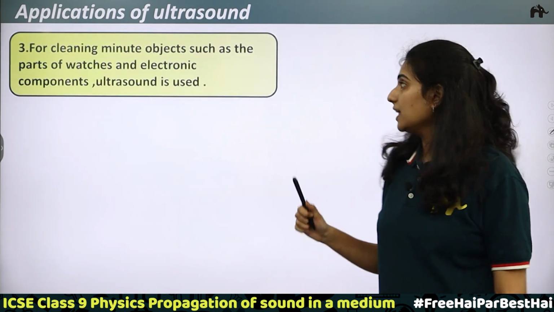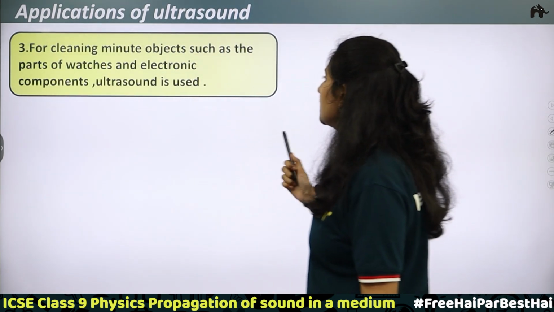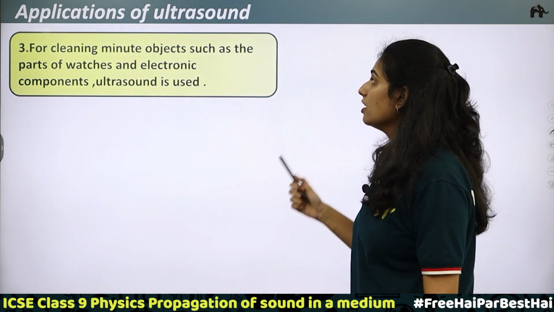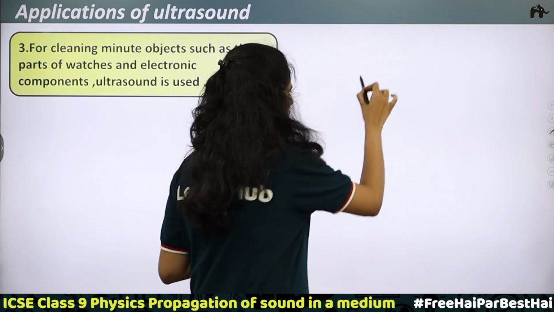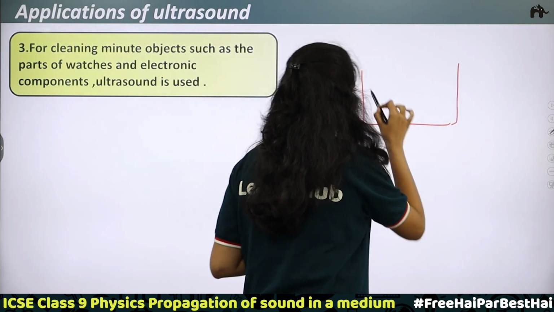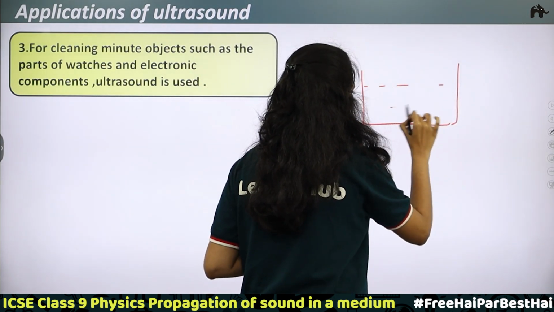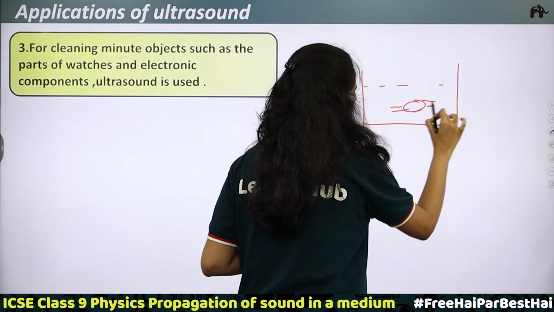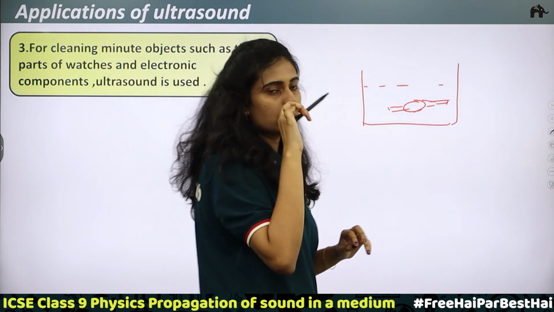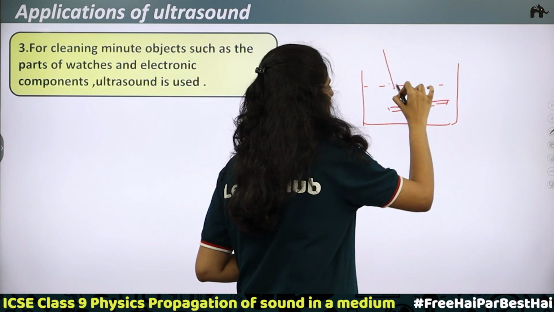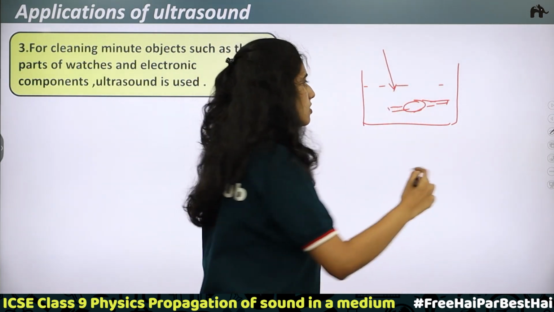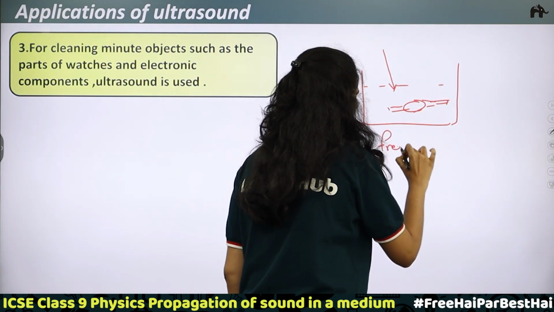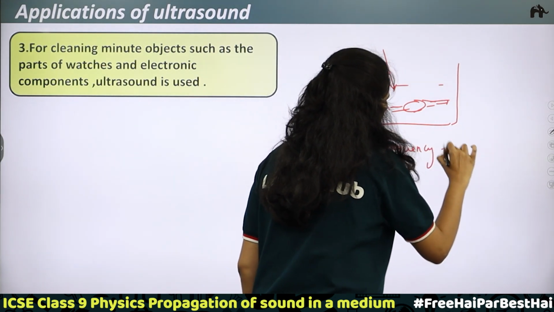Now the third application: for cleaning minute objects such as the parts of watches and electronic components, ultrasonic sound is used. First, you take a cleaning solution. For example, if you want to clean a watch, it is kept inside the cleaning solution, and then ultrasonic waves are passed. We know ultrasonic waves have high frequency.